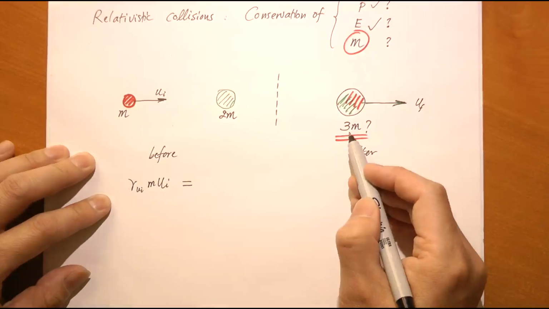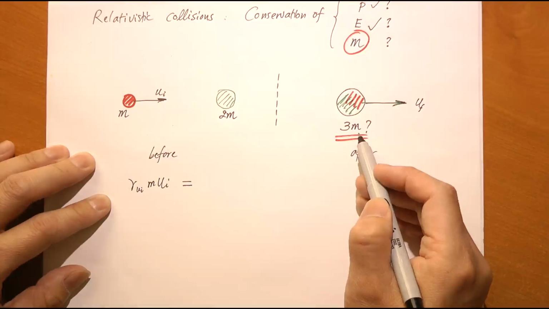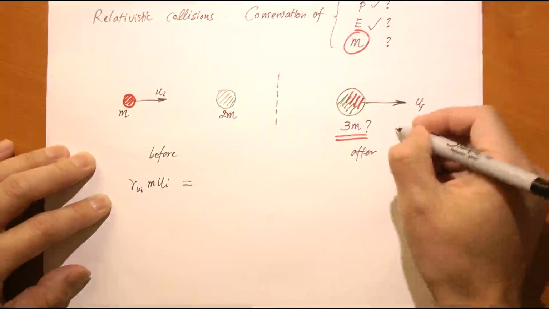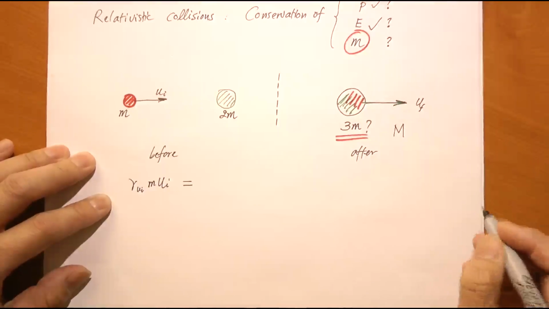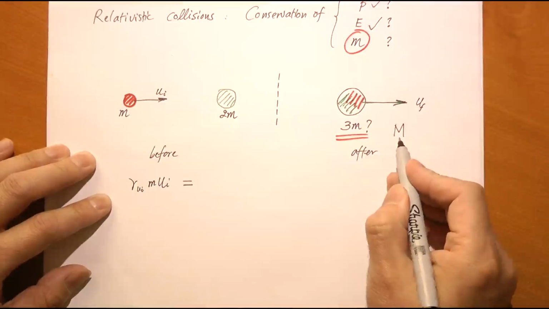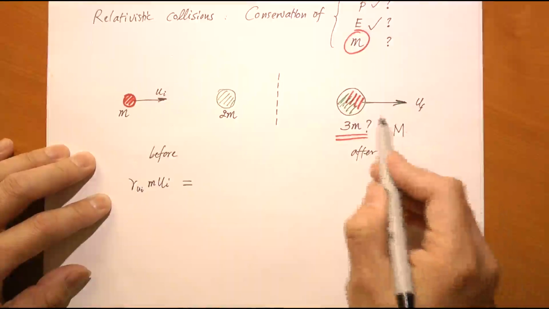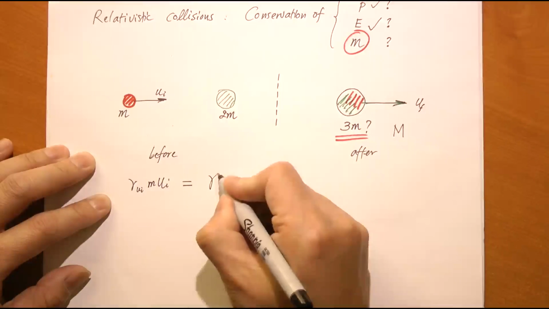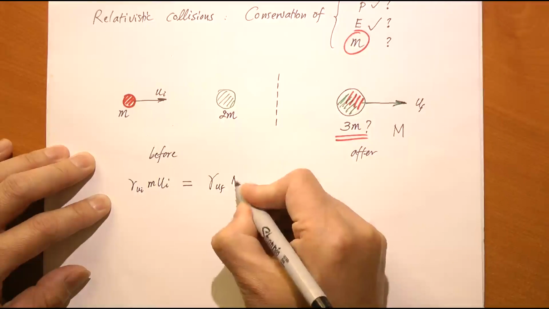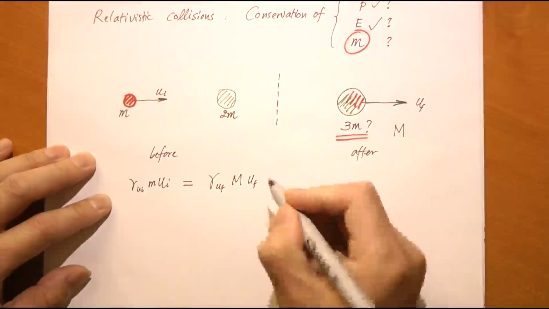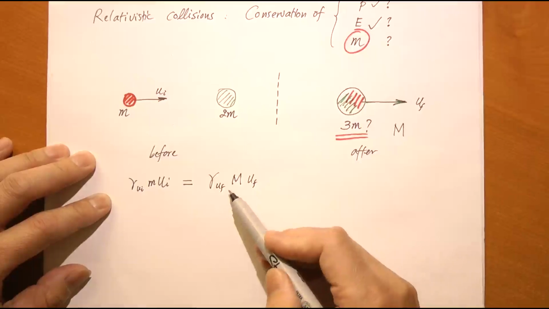Classically, we know that mass is called 3m, but is that still true? I don't know. We call it capital M, whatever that is. This is the rest mass of the particle as a result of the collision, but it actually moves with the speed u final, and therefore its total mass is gamma u final times big M, and then times its speed, u final. That is p final.